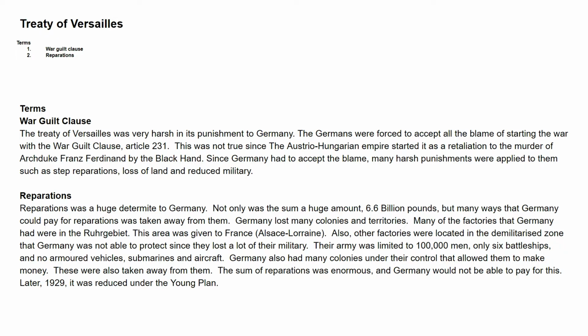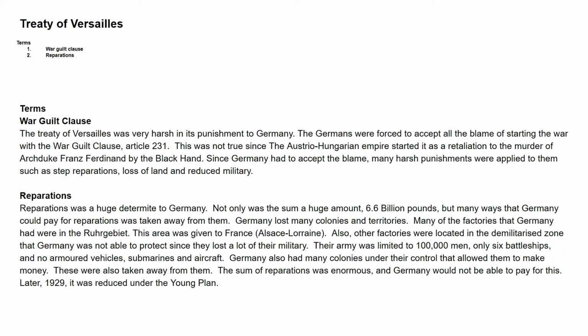The army was limited to 100,000 men, only 6 battleships, and no armored vehicles, submarines, or aircraft. Germany also had many colonies under their control that allowed them to make money. They were also taken away from them. The sum of the reparations was enormous, and Germany would not be able to pay for this. Later, in 1929, it was reduced under the Young Plan.